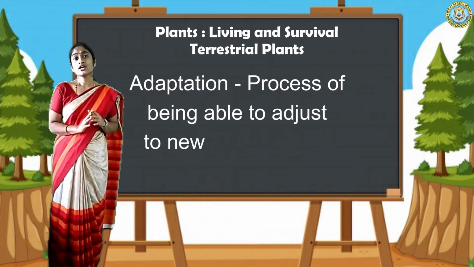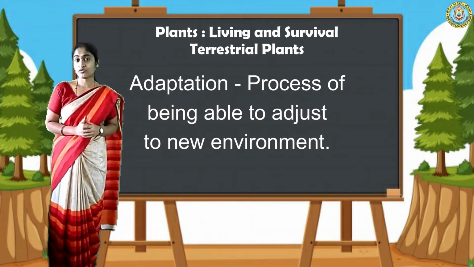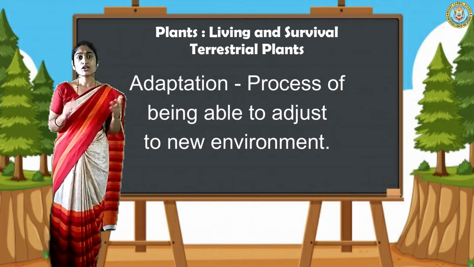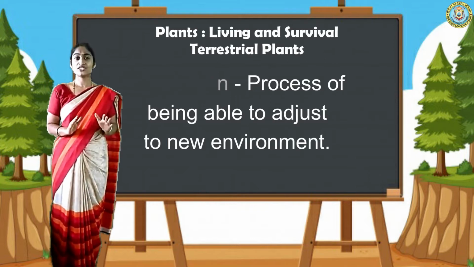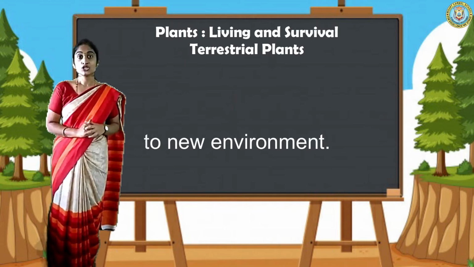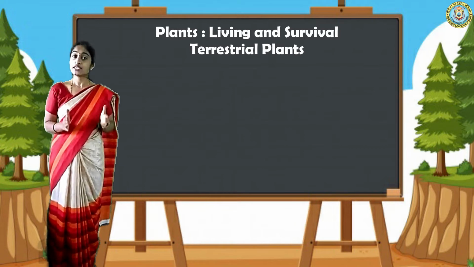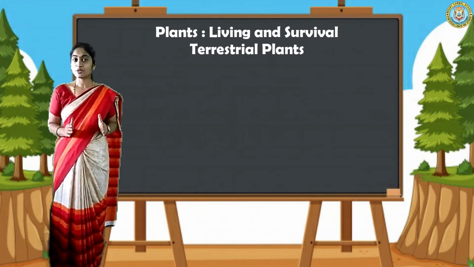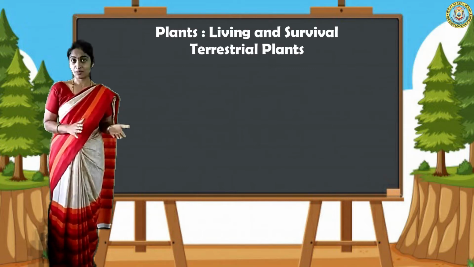Suppose, now in Shivamogga we can adjust with this environment. But if we go to any hill station, what will happen? In a hill station, how is the weather? It will be cold. So we can't adjust in that environment for a long time. Isn't it, my dear students? So adaptation means where we adjust. Means in Shivamogga we have adjusted in this environment. So this is our adaptation. This is the main difference between habitat and adaptation.